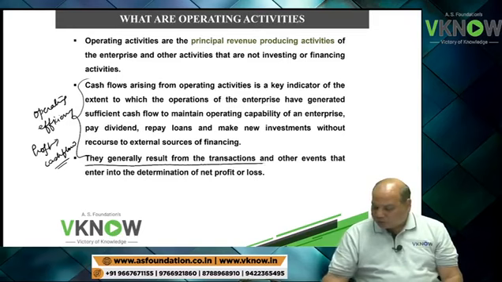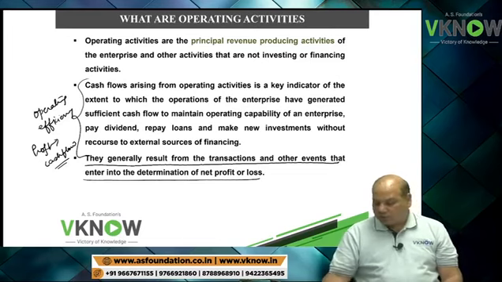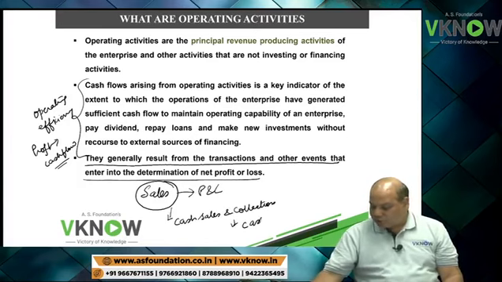Cash flow from operating activity is basically based on those items which generally go into the determination of profit and loss also. For example, sales will come in the P&L account. However, cash sale and collection will come in the cash flow statement.